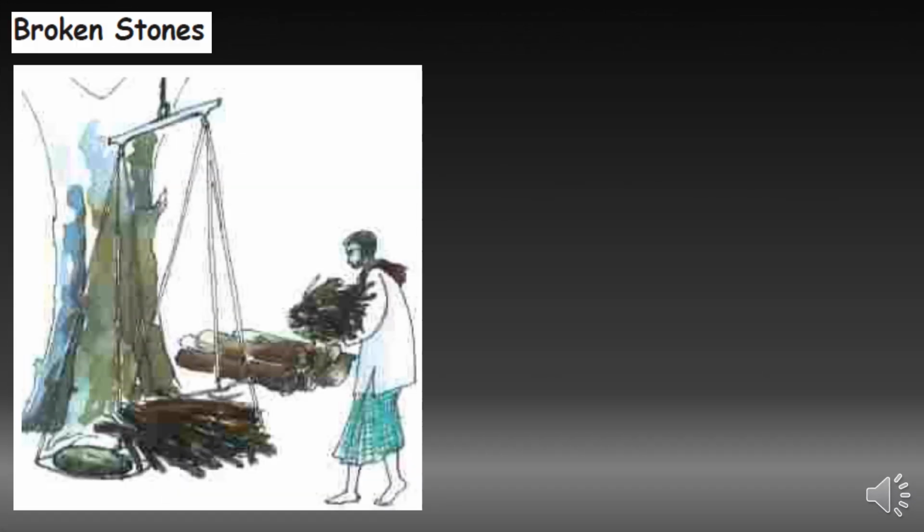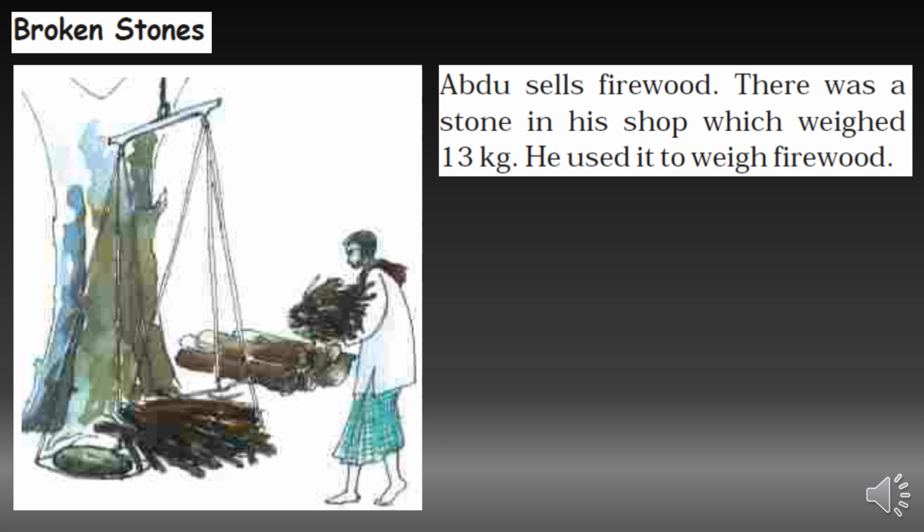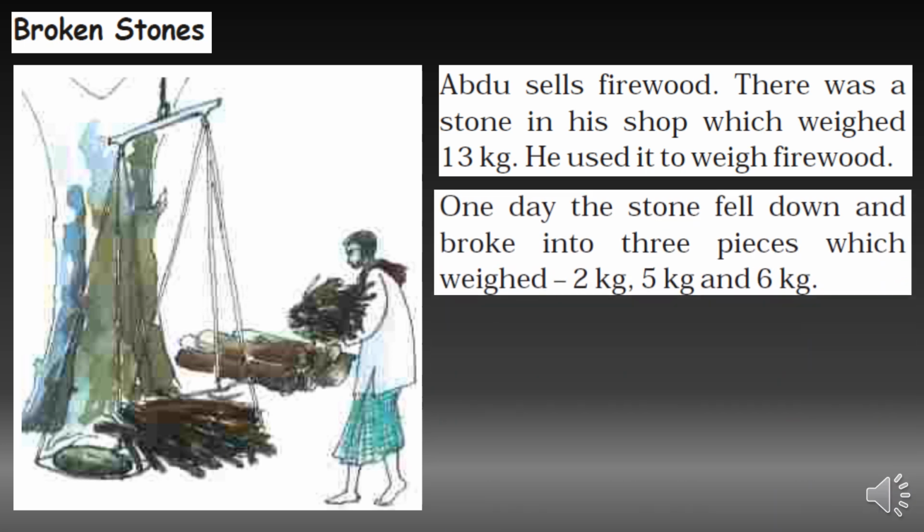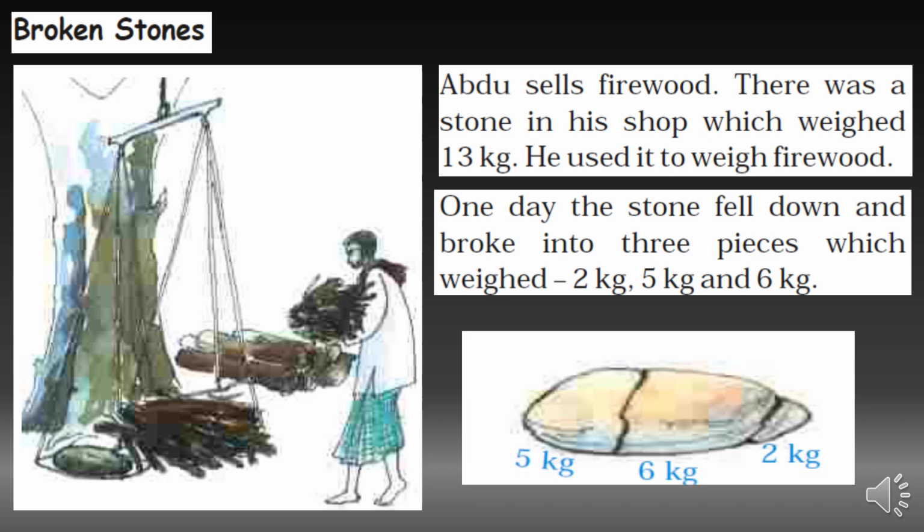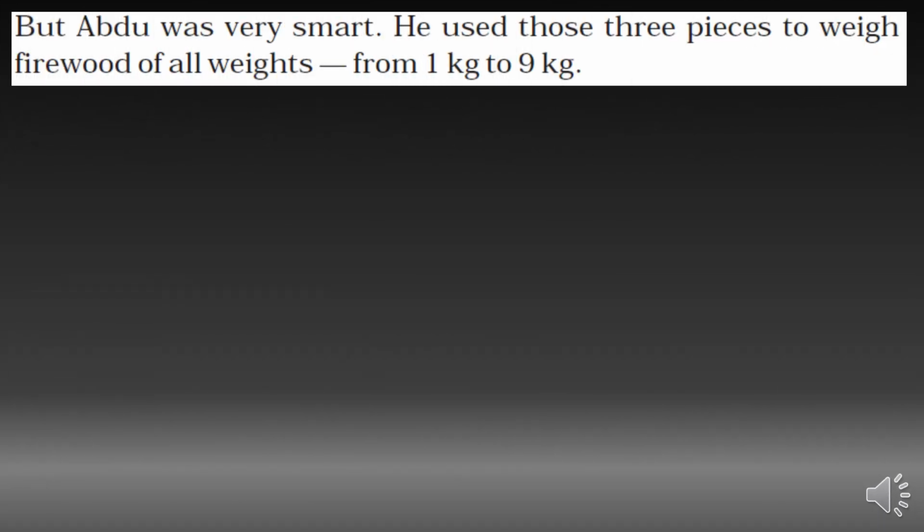Broken stones. Abdu sells firewood. There was a stone in his shop which weighed 13 kg. He used it to weigh firewood. One day the stone fell down and broke into 3 pieces which weighed 2 kg, 5 kg and 6 kg. But Abdu was very smart. He used those 3 pieces to weigh firewood of all weights from 1 kg to 9 kg.